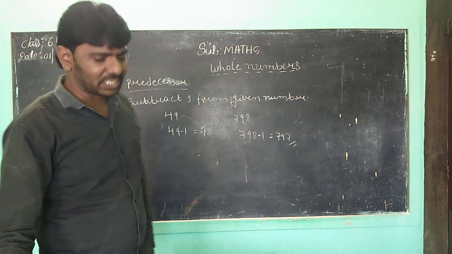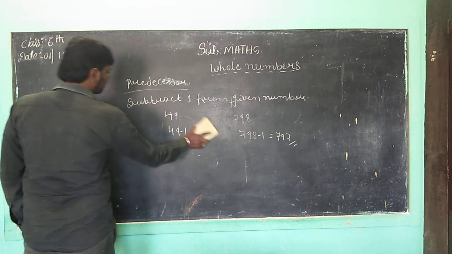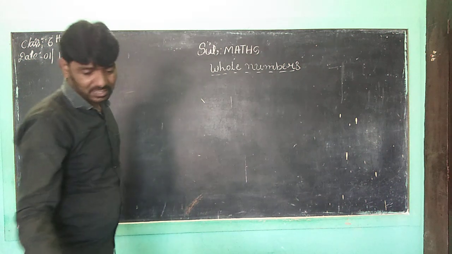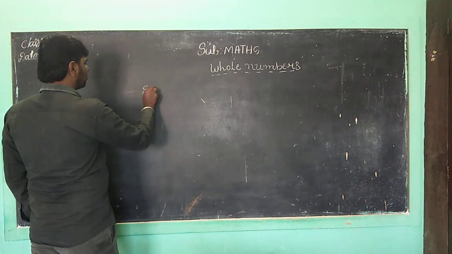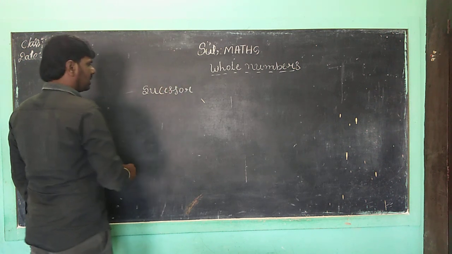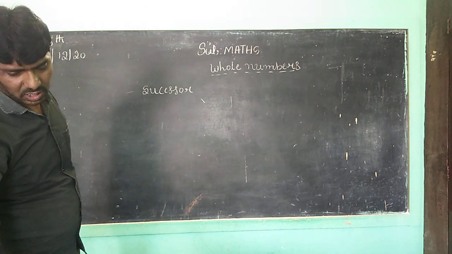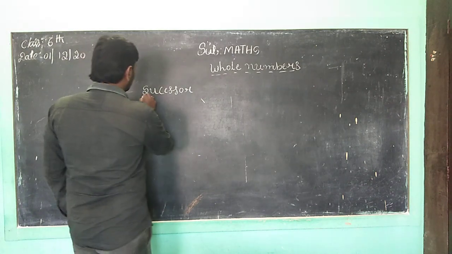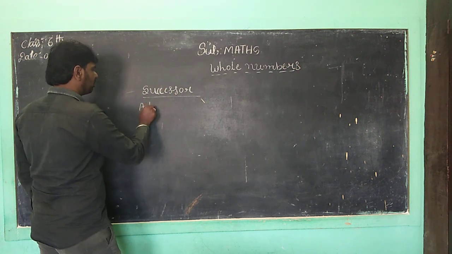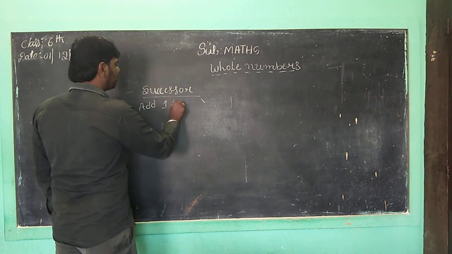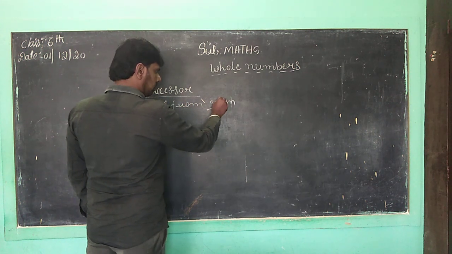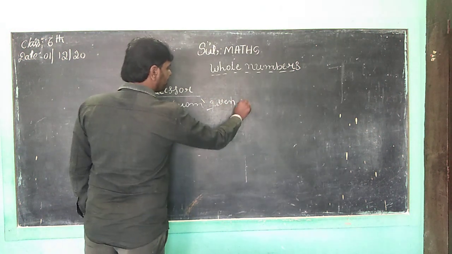Children, next we go to successor, children. What is the successor? Children, very important. Successor means what? You already know that one. The successor is to add one to the given number. Correct, children? Successor means add 1 to the given number.